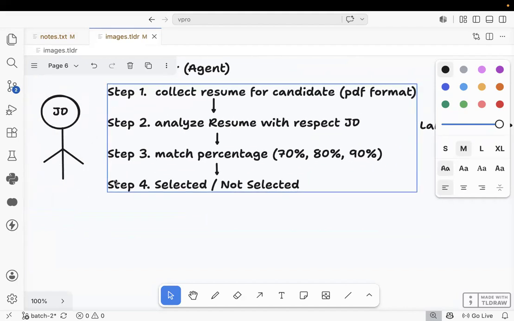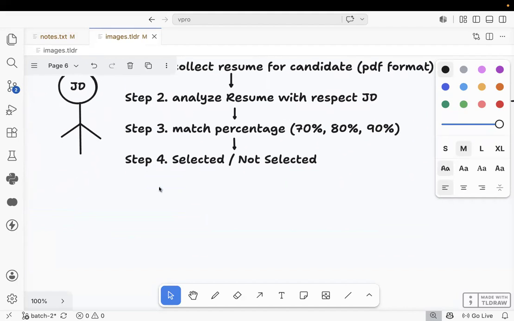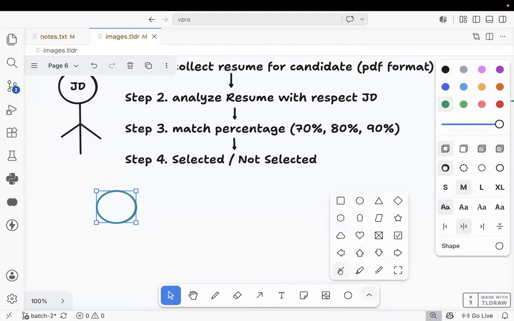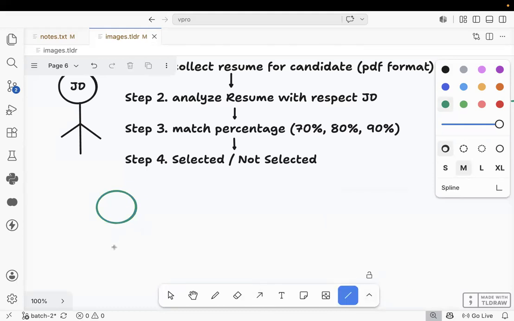But one more facility I need to tell. For example, assume the candidate is selected. If the candidate is selected, I want to develop another agent. Let me develop one more agent also.